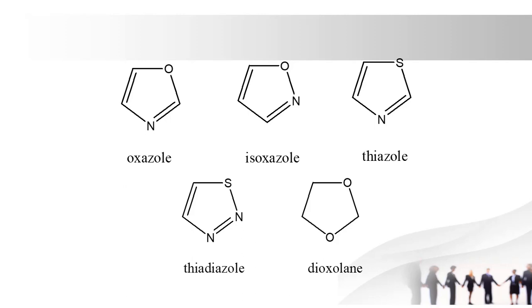Here again, "thia" indicates sulfur, and "diazole" indicates the presence of two nitrogens. Examples of thiadiazole are acetazolamide, which is a diuretic drug, and sulfamethizole. Next one is dioxolane. "Oxo" indicates the presence of oxygen and "di" indicates two oxygens. The drug containing dioxolane is ketoconazole, which is very important.